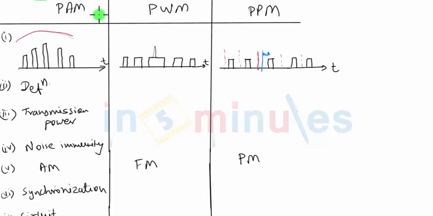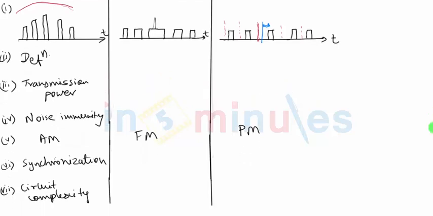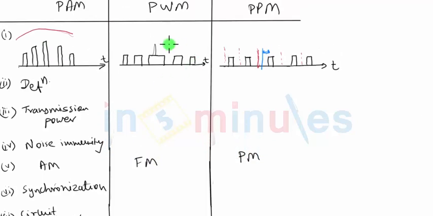In case of PAM, the modulator and demodulator circuits are very simple. Demodulator, if you remember, is nothing but sample and hold and low pass filter, very easy to design. In case of PWM, if you remember, we can generate PWM using single comparator, and all we require is a sawtooth generator. So modulator of PWM is also not very difficult. We can say that it is little bit more complex than PAM.